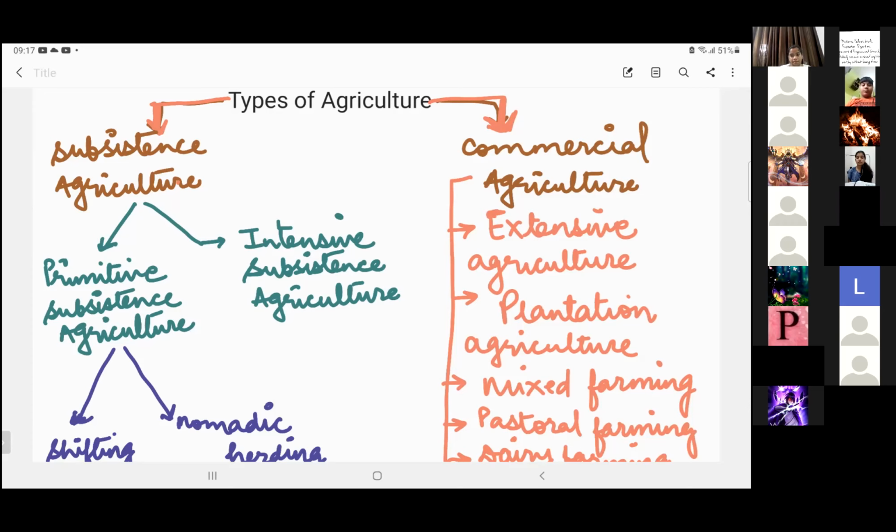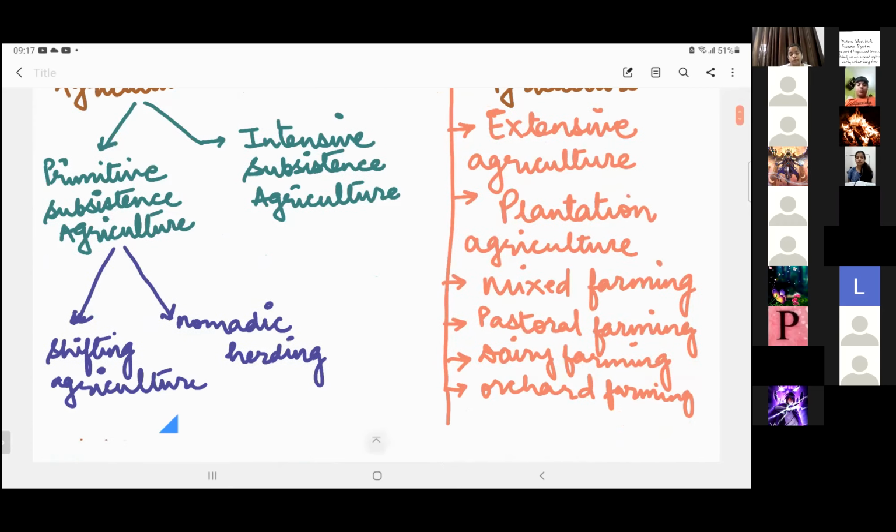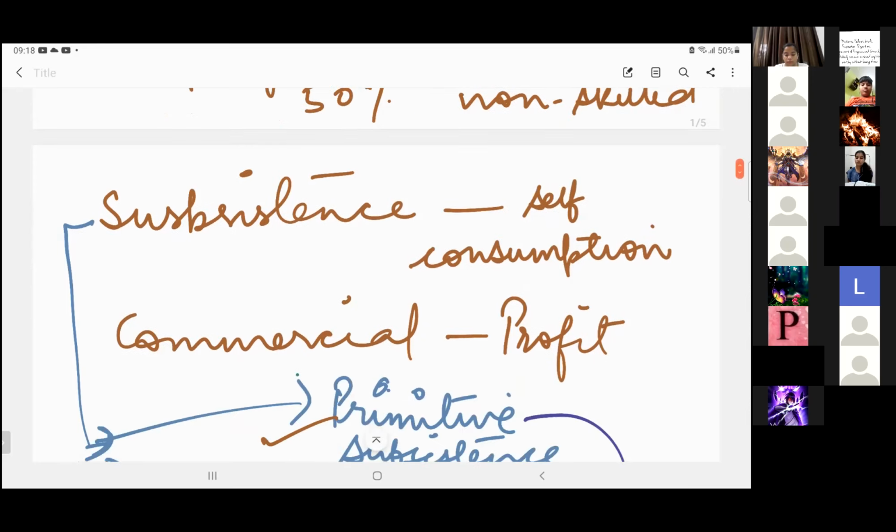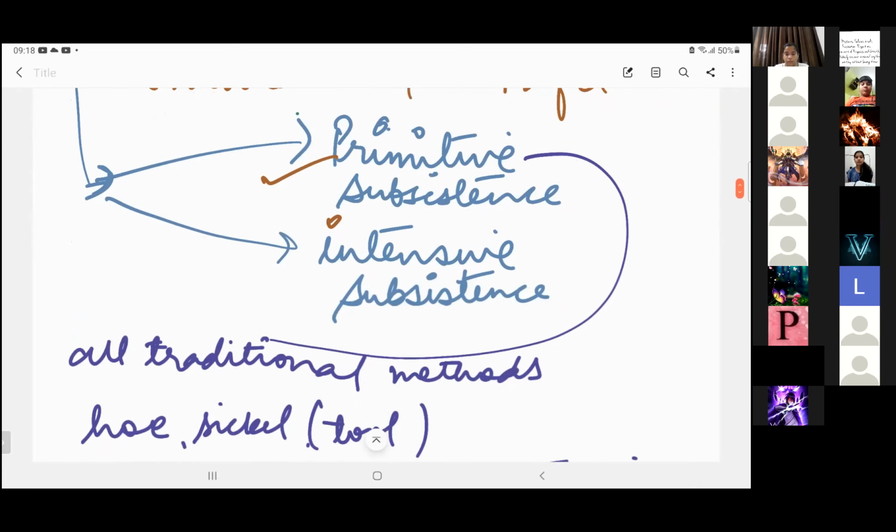Then coming to the intensive part. Now see, subsistence is basically for self-consumption, right? This self-consumption is something where the profit motive is not involved. Whatever I grow, I grow because I love eating something that I have produced on my own, right? And I feel that what I have grown, I have not used chemicals or fertilizers in it. I have completely used organic matter in the production of that crop, right?